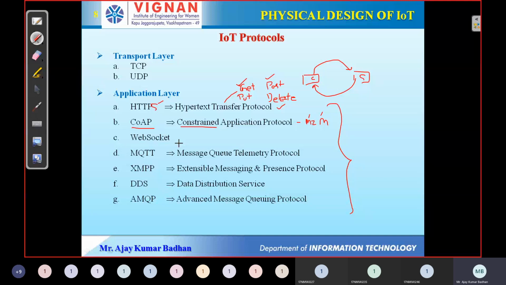Now, if you talk about WebSocket, this is something important here. WebSocket is actually full duplex. Remember, WebSocket is full duplex communication, and this is bidirectional. What do we mean by full duplex? Two-way communication can take place simultaneously, at a time. The best example for this is when you are calling your friend and having a conversation.